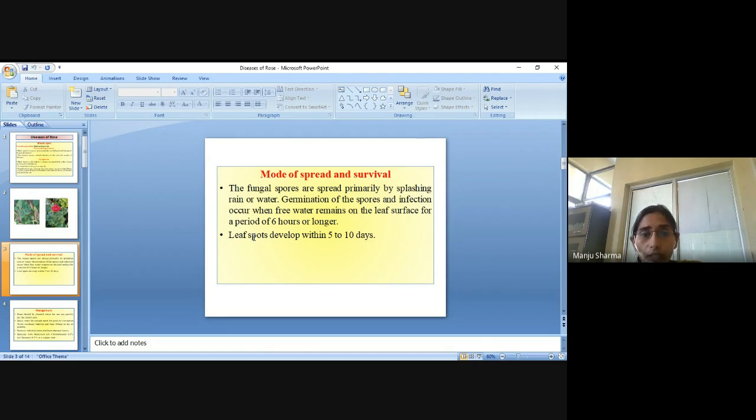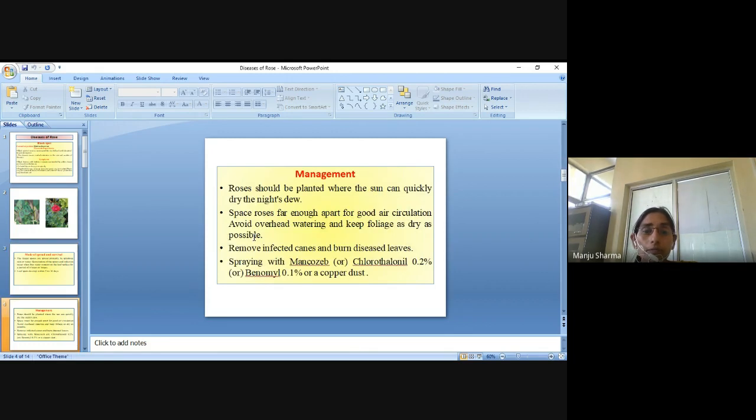That means if the spores present in the rainwater remain up to 6 hours on the leaves of the rose, they will infect the plant easily. Leaf spots develop within 5 to 10 days.